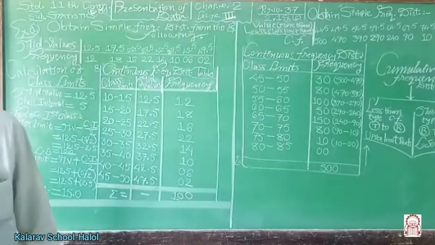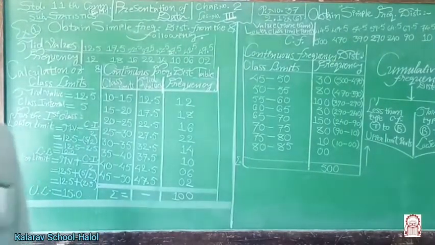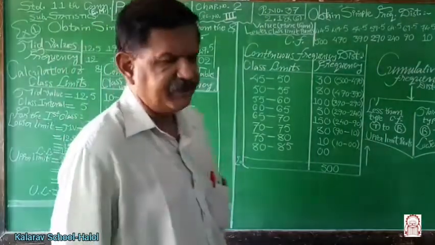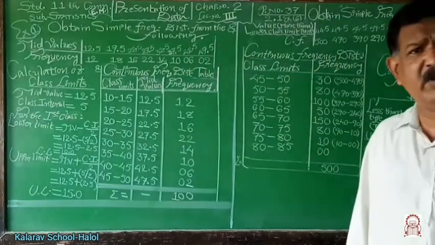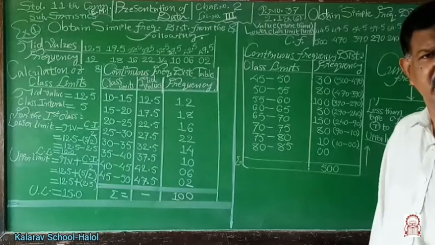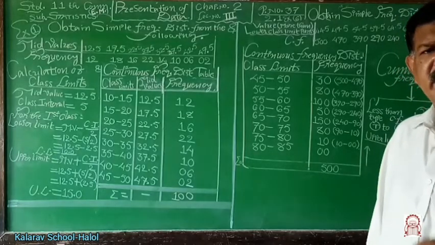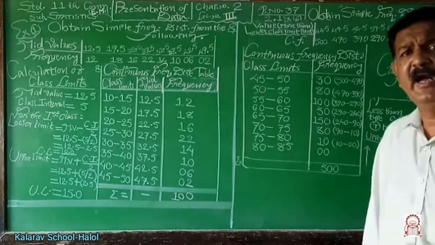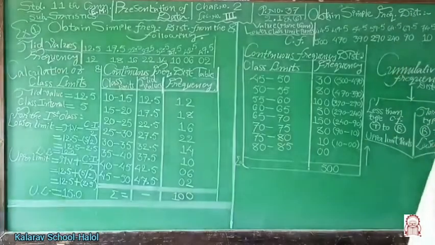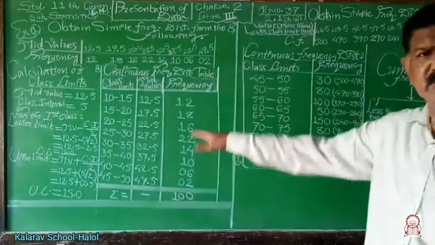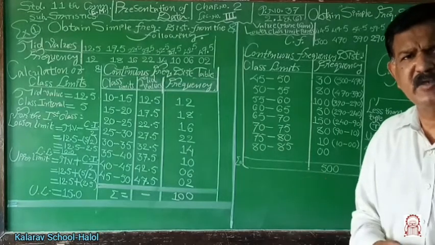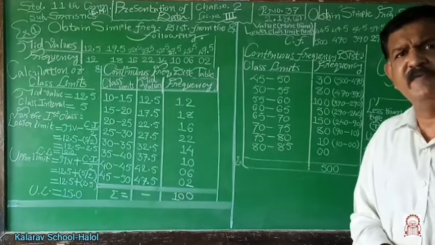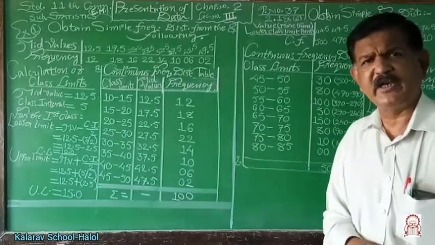In 11th Commerce English medium, subject statistics, chapter number 2, presentation of the data, we have covered discrete type of data, continuous type of variable, and how to prepare the frequency distribution. Today we are going to see how to obtain the simple frequency distribution with the help of mid value and with the help of cumulative frequency type distribution.